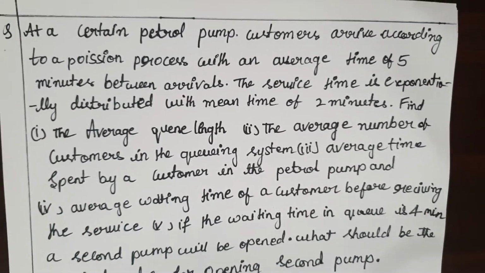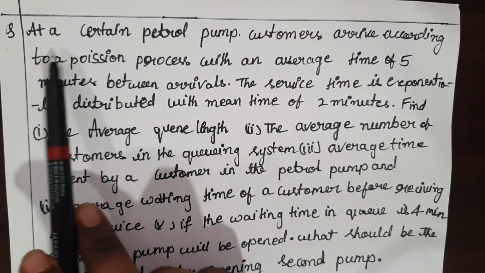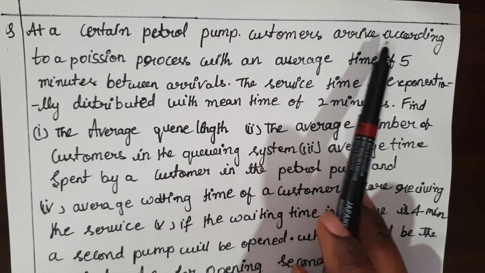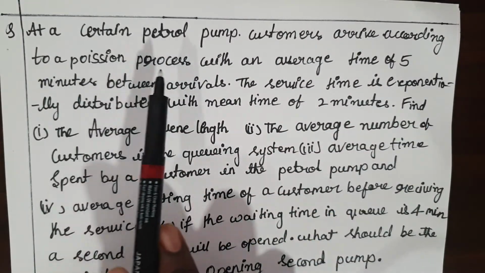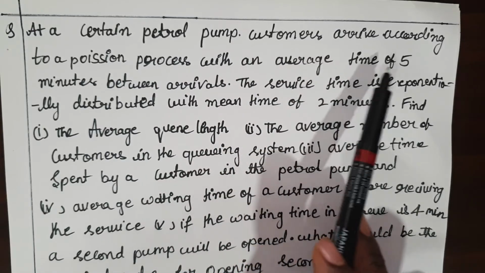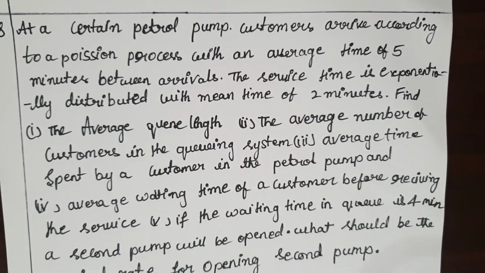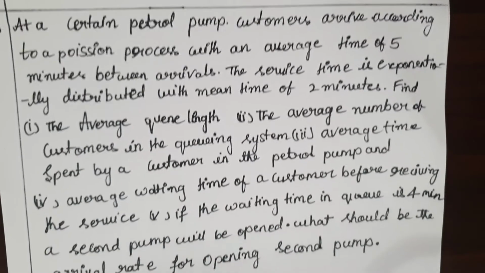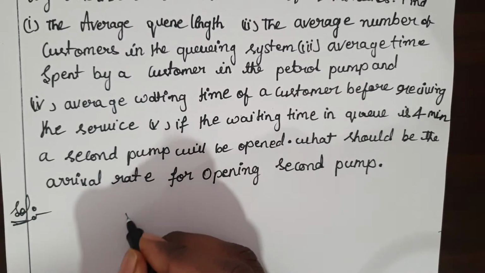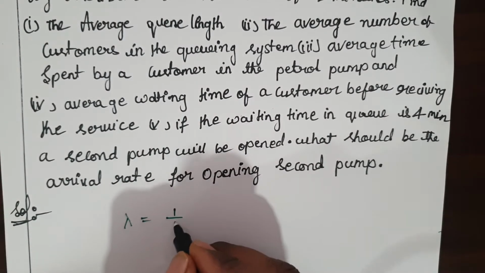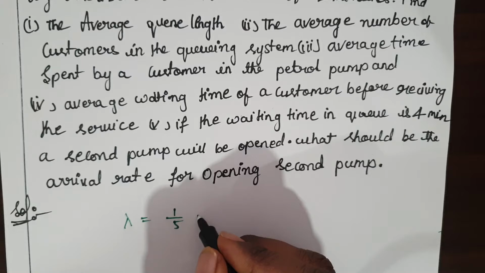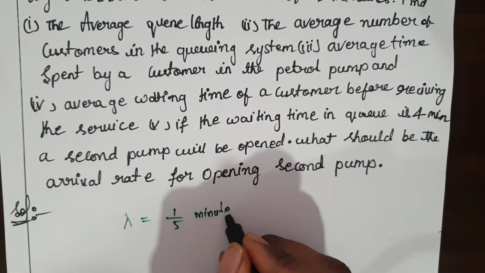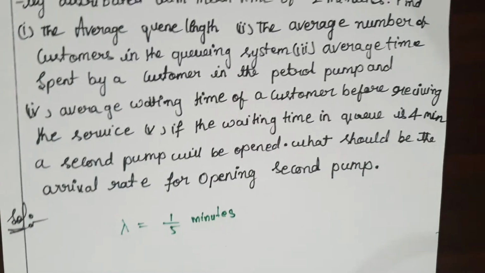So here some problem is given. What is given in the problem? In a certain petrol pump, the customers arrive according to the Poisson process, whose average time is 5 minutes. What is given here? 5 minutes is given. So lambda you have to take. Lambda is equal to 1 by 5 minutes. Lambda is given.